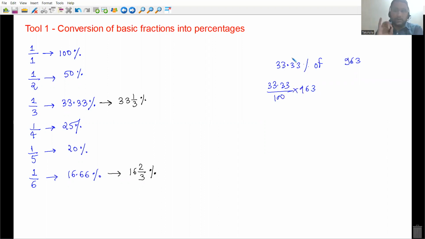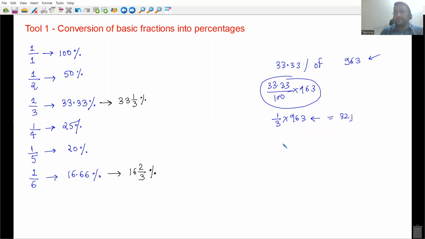And first of all, look here, no one is going to ask you what is 33.33% of 963 in the exam. It is some calculation. It is one of the steps in some other question. So you should not spend this much time to calculate this. What you need to remember is finding 33.33% of a number is as good as multiplying that number by which fraction, everyone? If I want to find 33.33% of a number, it is nothing but multiplying that number by 1 by 3, into 963. You should not even need to write this, everyone. You should do this orally within a second. That is equal to 321.